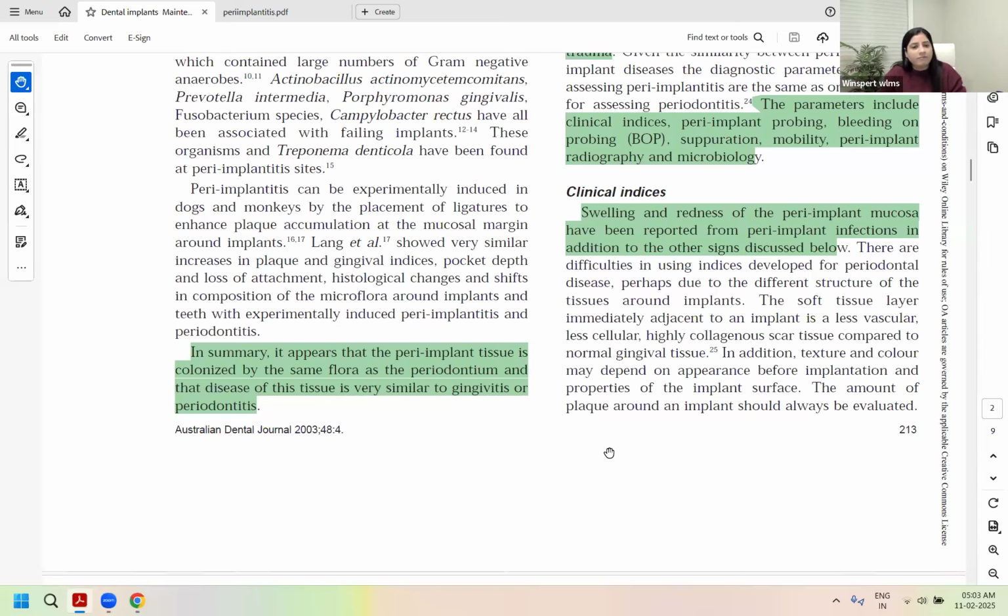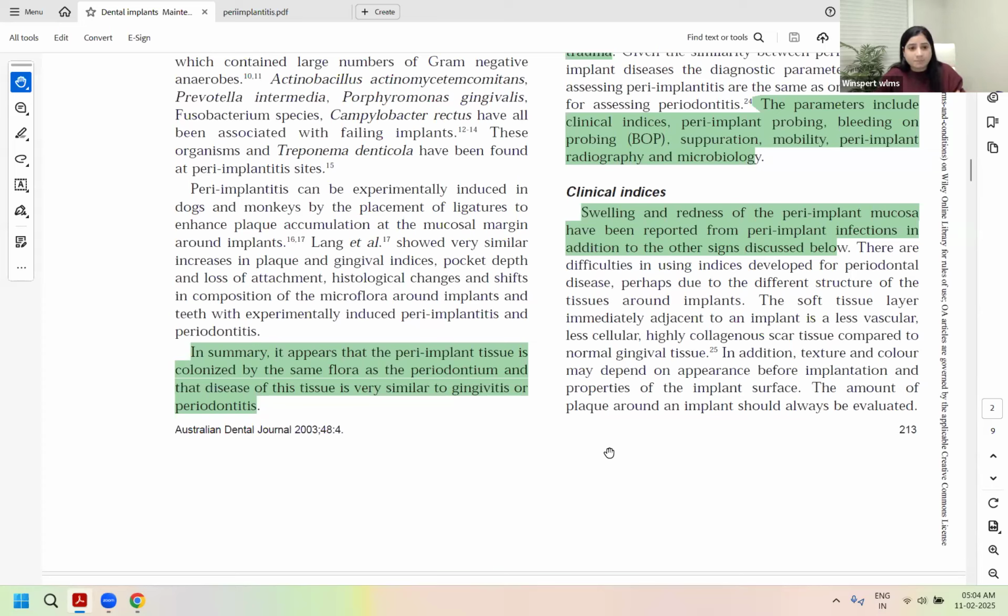It is a failed implant. Mobility is an indicator of the failed implant. So we are looking to identify the disease before the implant becomes mobile. Is that correct? Yes or no, please? We are looking to identify the disease before it becomes mobile so it can be saved.